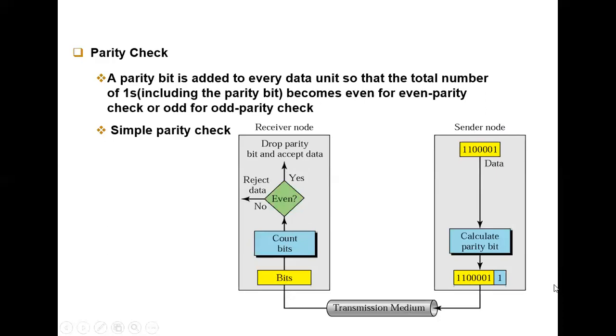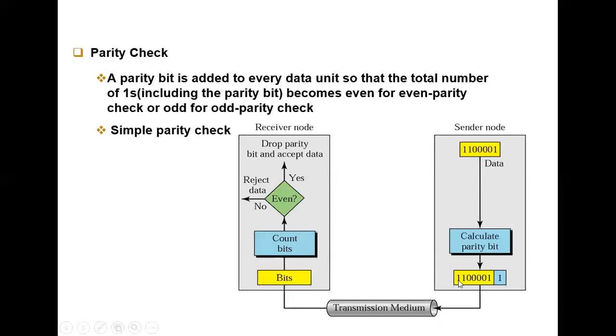On the receiving side it counts the number of bits, and it should be an even number. So that means 1, 2, 3, 4. What is 4? 4 is an even number, so the data will be accepted, therefore no error in the original data.